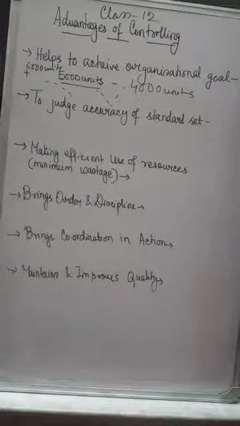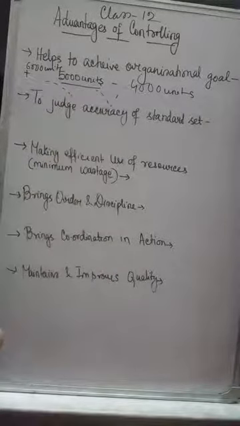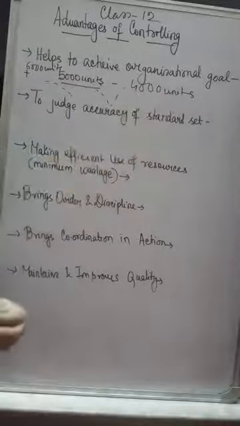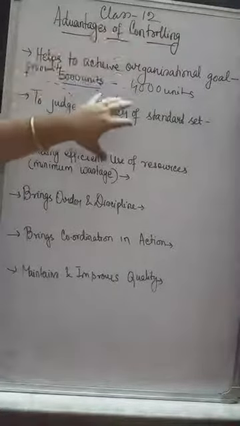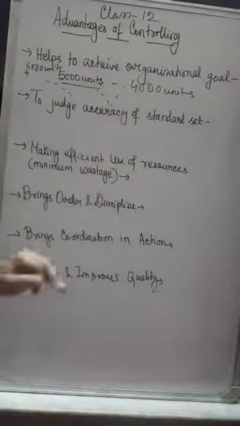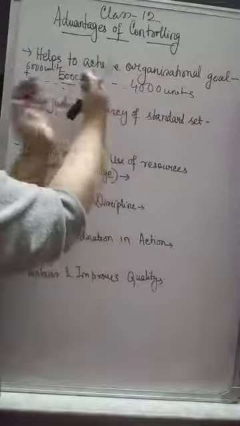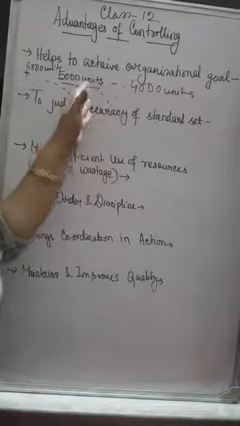Now, which is the major area of concern? When there occurs a negative deviation. That means from the planned target, the amount of output falls below. There must be some problem. So, controlling helps to analyze the cause why such negative deviation has taken place and take some corrective measures so that this deviation can be minimized and this gap can be reduced. It can reroute the organization on the right track to achieve the planned target.